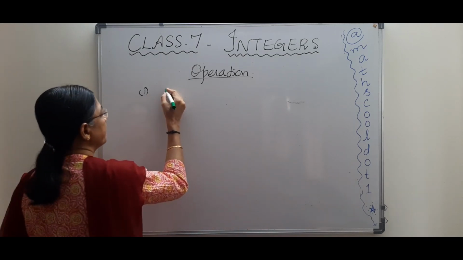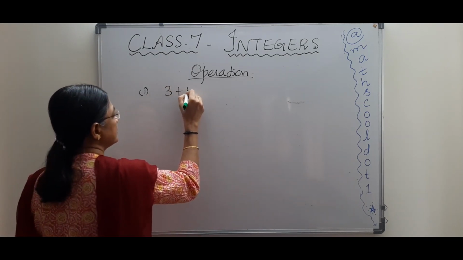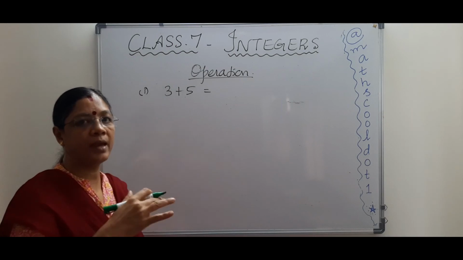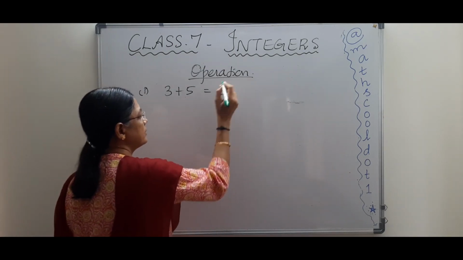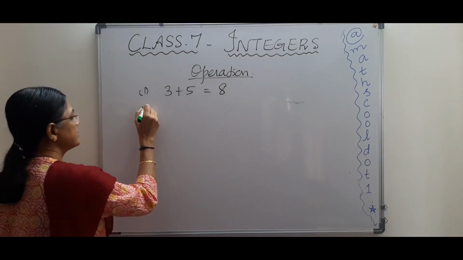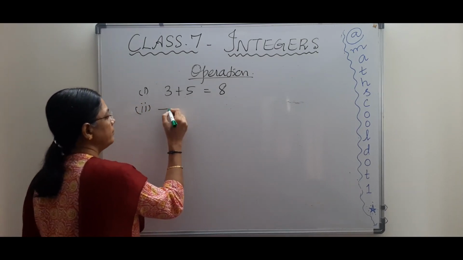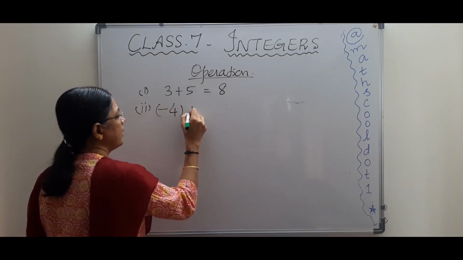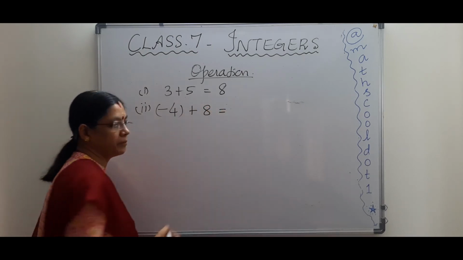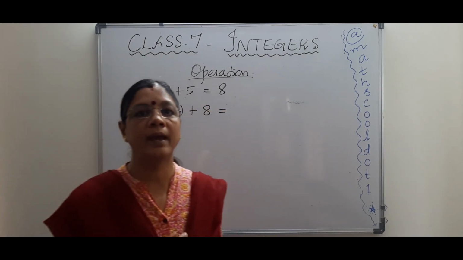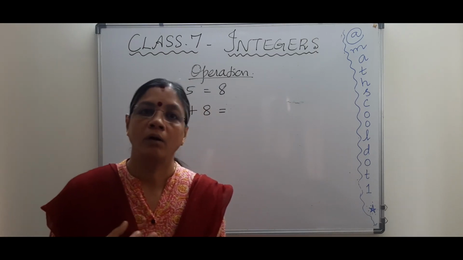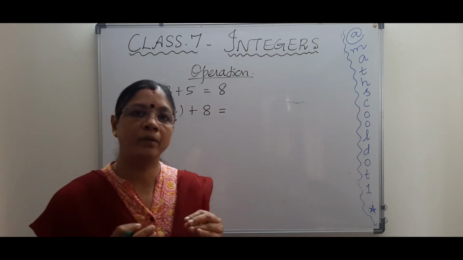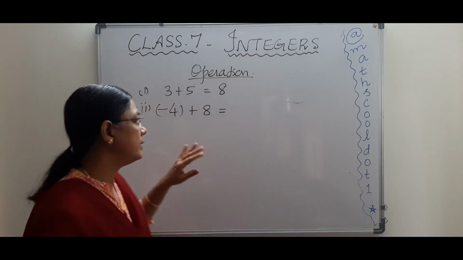Let us see. 3 plus 5, as usual, we add positive numbers, and we know that is 8, right? Now the next thing is we have one negative number and one positive number. So how do we add? If there is one negative and one positive number, how do we add? So just a simple rule you remember for addition of integers.